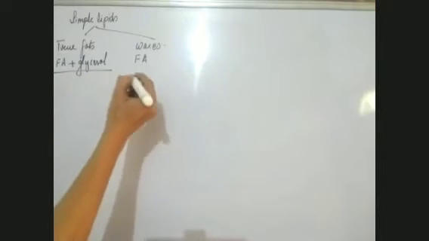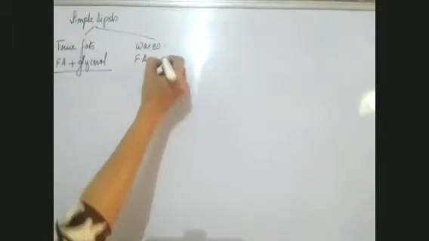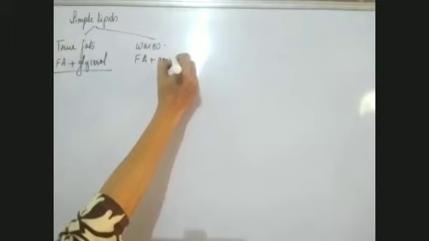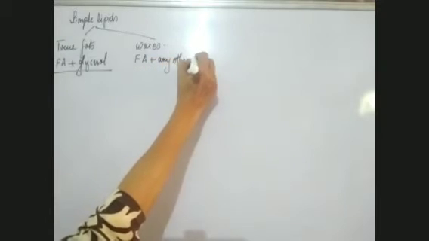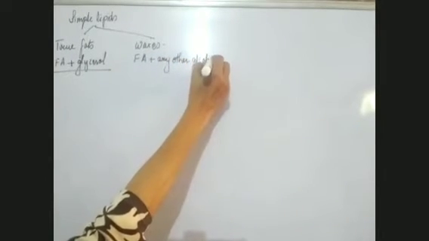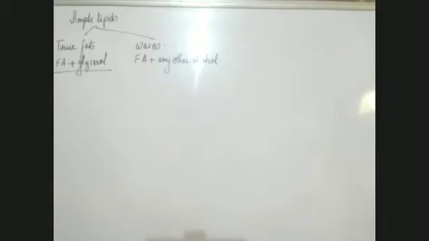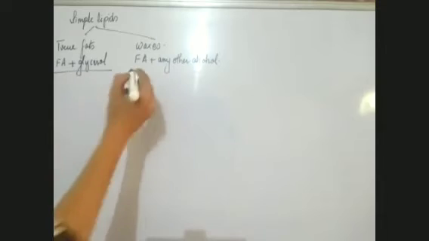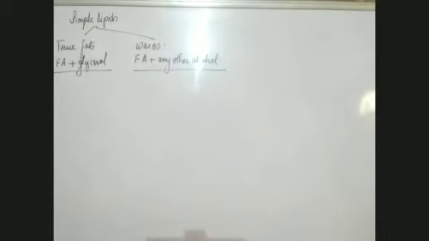And if along with fatty acid, any other alcohol is present, but not glycerol, then these are waxes. This is the major difference between the two types of simple lipids: if the alcohol is glycerol, we call it a true fat.